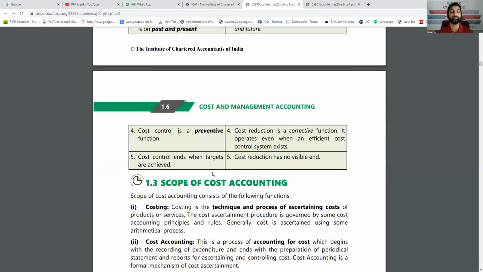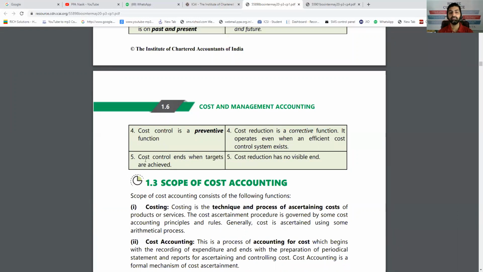That is cost reduction. Cost control is preventive in nature, so it makes sure that the cost is not increasing. Cost reduction is corrective in nature, that means it will correct. If you are paying extra cost, it will correct you and it will reduce the overall cost.